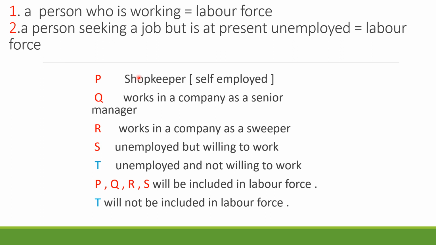So Mr. P who is a shopkeeper, Mr. Q who is a senior manager, Mr. R who is a sweeper, and Mr. S who is unemployed but ready to work, they all are a part of the labor force. Now there is an exception, Mr. T who is unemployed. He does not have work, but there is no eagerness to work, he is not ready to work at all, so he is not calculated in our labor force. So please write all these categories and try to understand. It will be very easy for you to calculate who all are counted in the labor force.